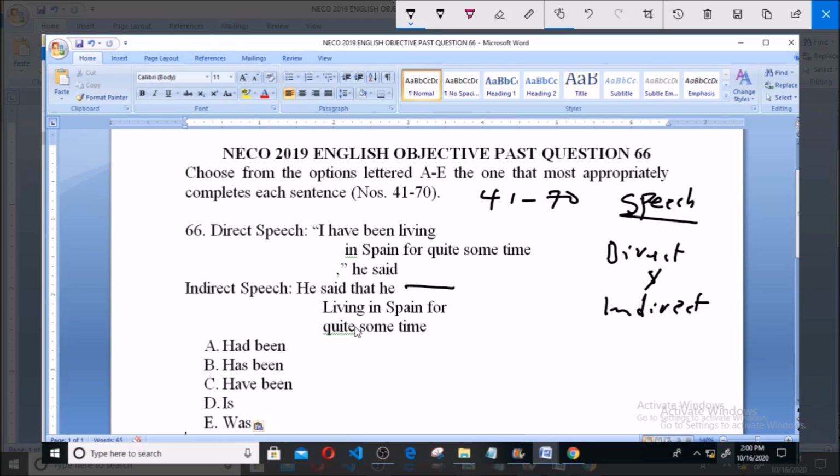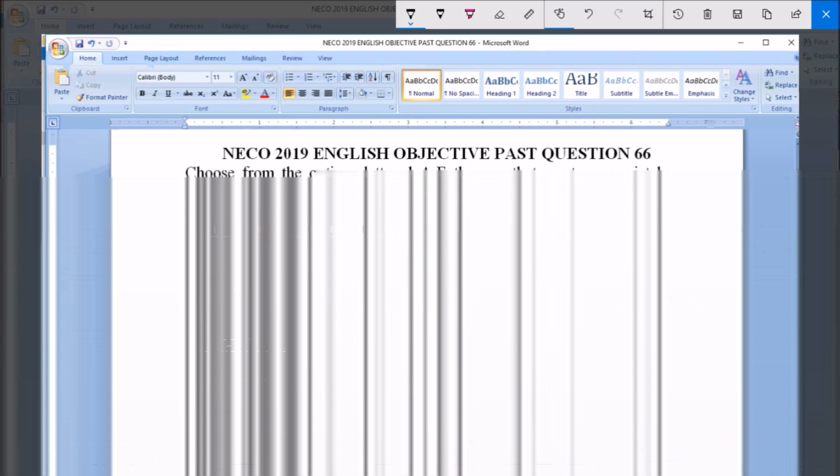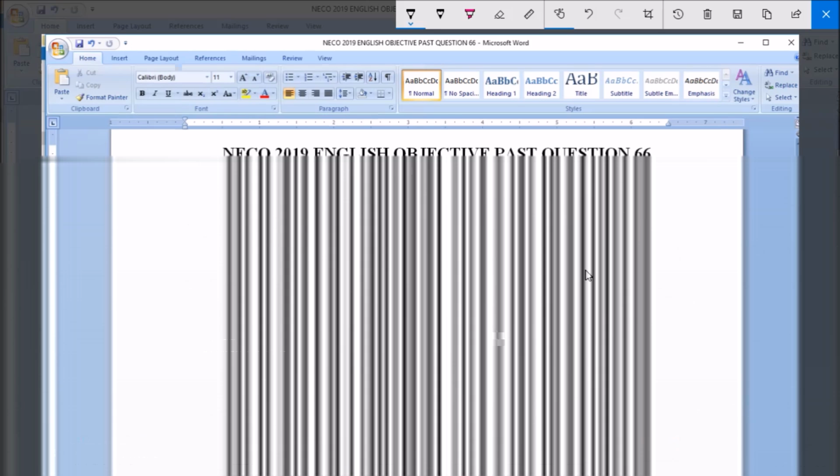Now we have to look out for the correct verb of time. Remember, under the class of adverbs, we have different classes of adverbs. We have adverb of time, adverb of place, adverb of manner, adverb of frequency, and so forth. So we have this: I have been living in Spain for quite some time, he said. Then he said that he dash living in Spain for quite some time.